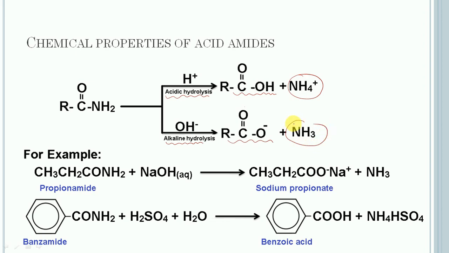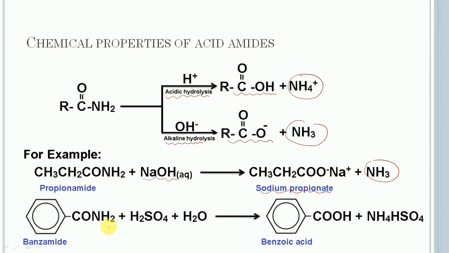So let us consider the examples. In the first case, propanamide is treated with aqueous sodium hydroxide, and in this case sodium propanoate along with ammonia will get formed.